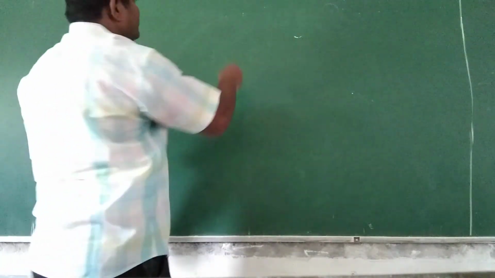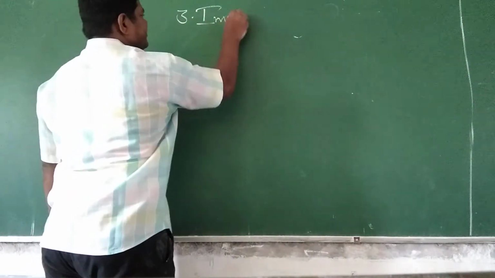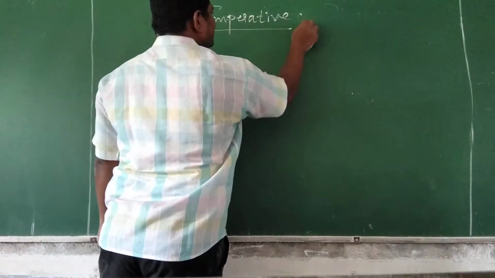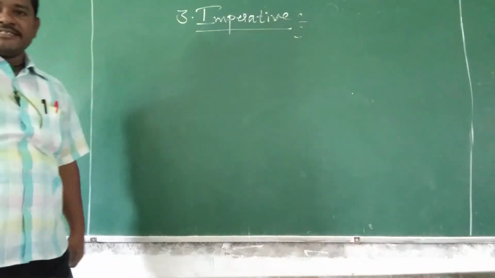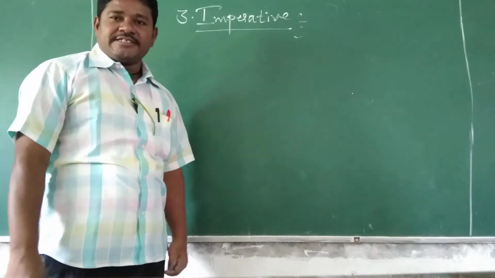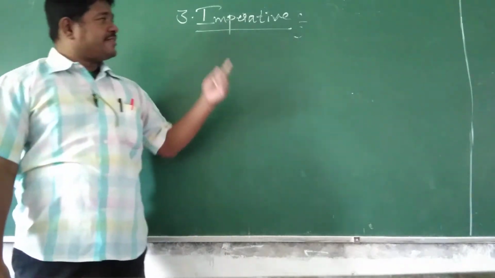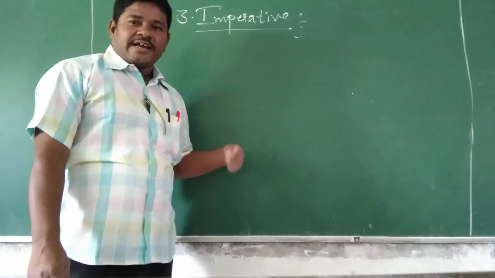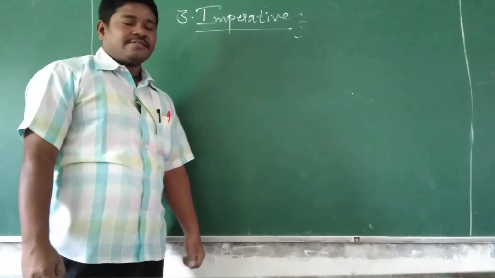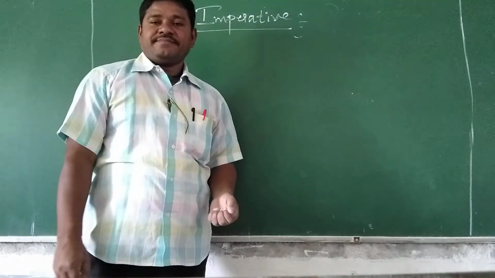Then, the third one we are discussing here, imperative sentence. In English, we have four kinds of sentences. First one is declarative or assertive sentence. Second one is interrogative sentence that we already discussed. And this is imperative sentence, and after this one more will come, that is exclamatory sentence, right? So what is the meaning of imperative sentences?